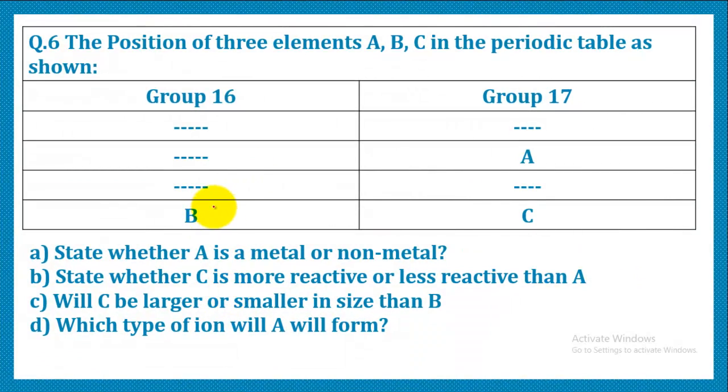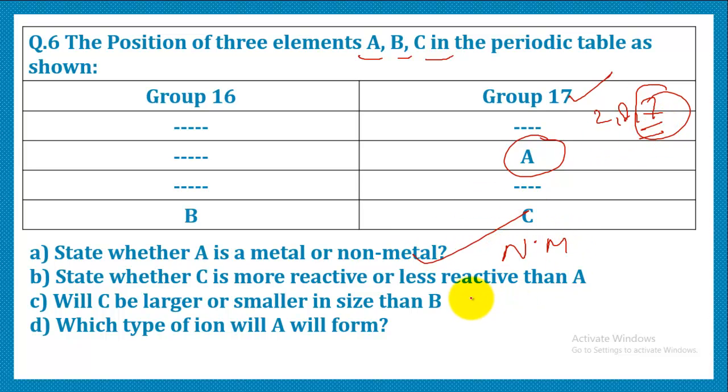Another question is, the position of 3 elements A, B, C in the periodic table is shown like this, and we have to predict a few things. First, state whether A is a metal or non-metal. As we can see, A belongs to group 17 and its configuration is 2, 8, 7, and we know that an element with 7 valence electrons is a non-metal. So the correct answer is that it is a non-metal.